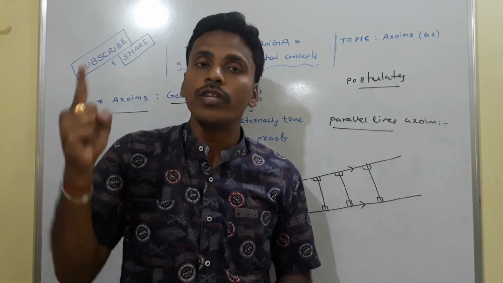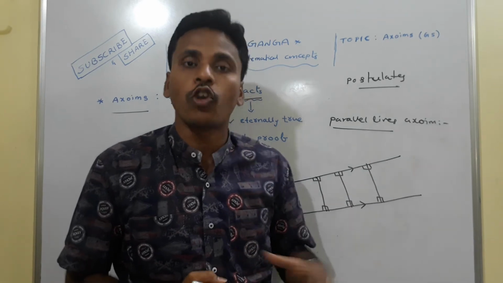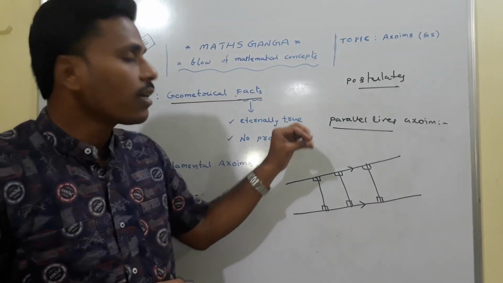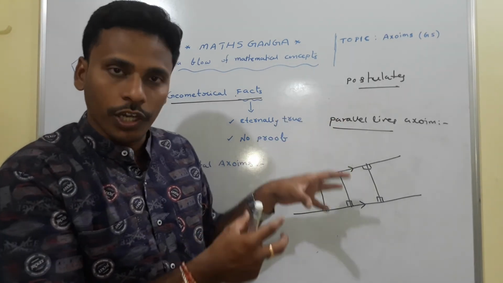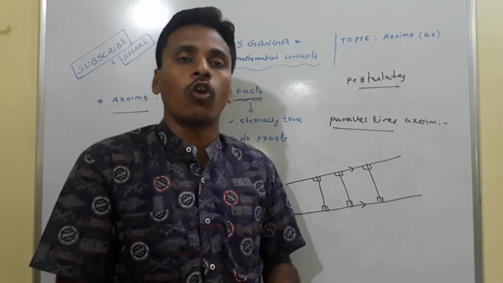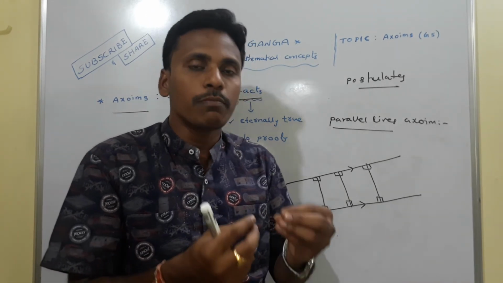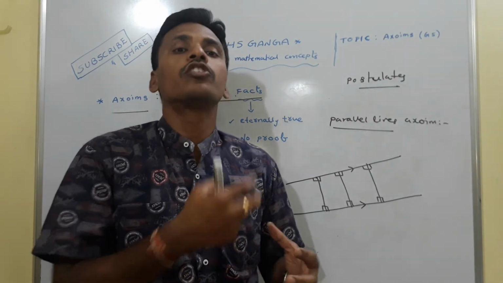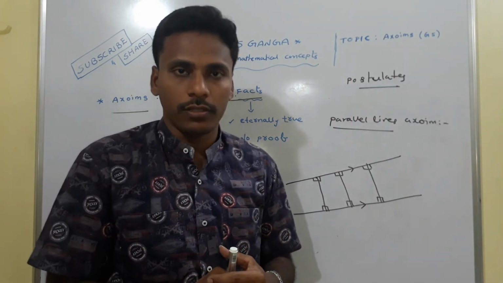So in the last two videos I discussed the basic terms of geometry. In this video we discussed the initial observations, nothing but the axioms of geometry. And in the next video, we are going to solve different simple problems related to these axioms and their terms, which are useful for different competitive examinations, right?